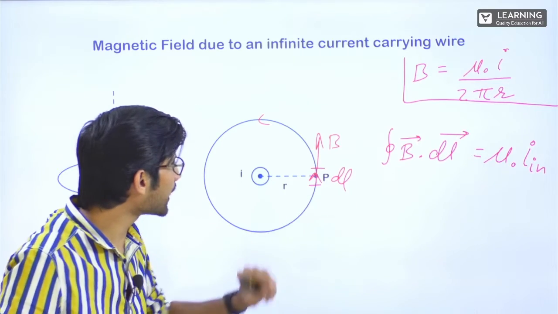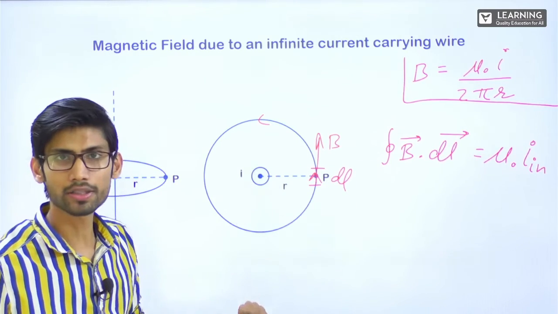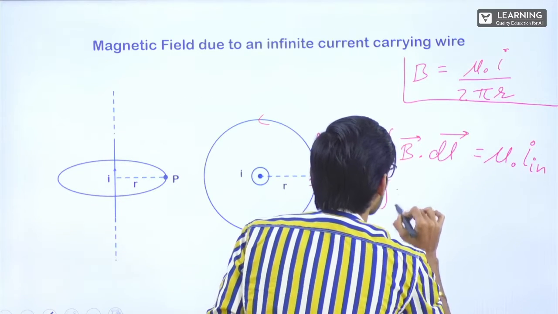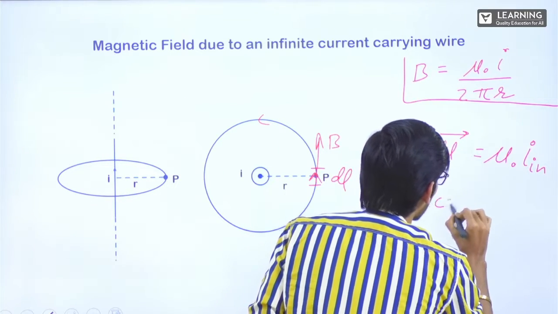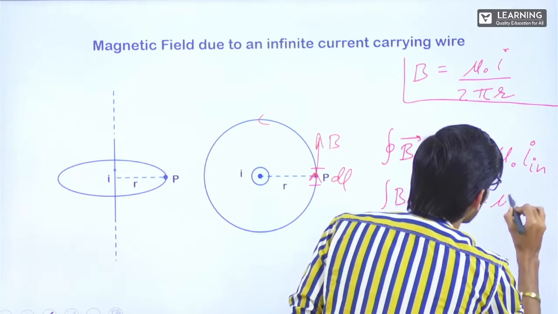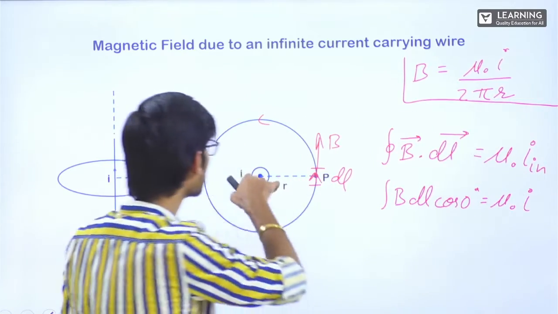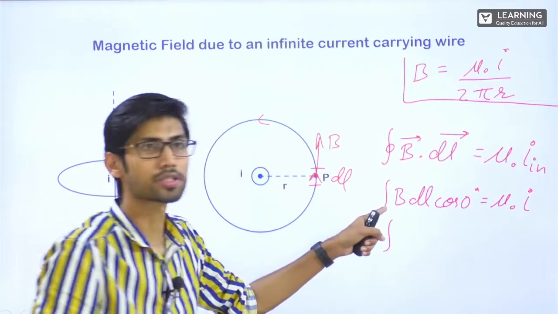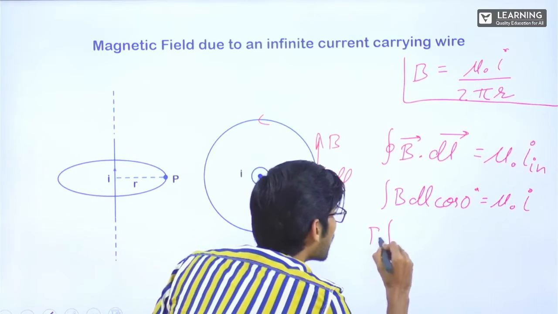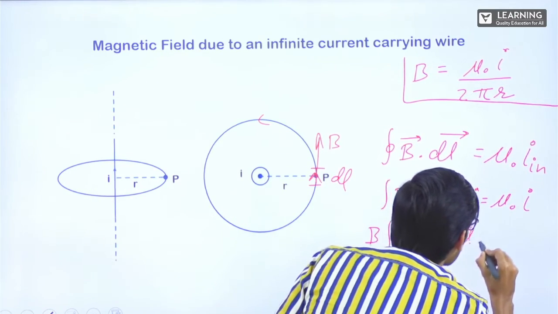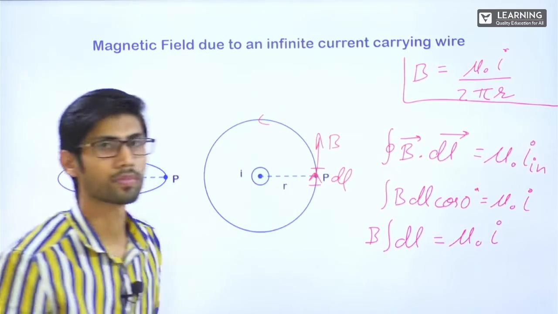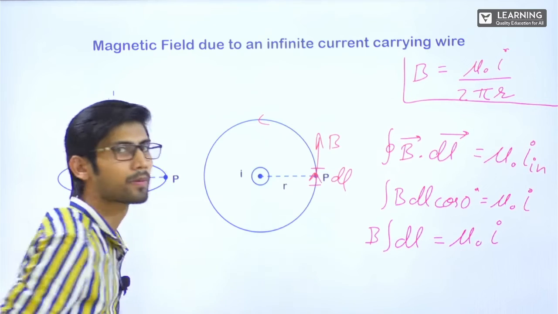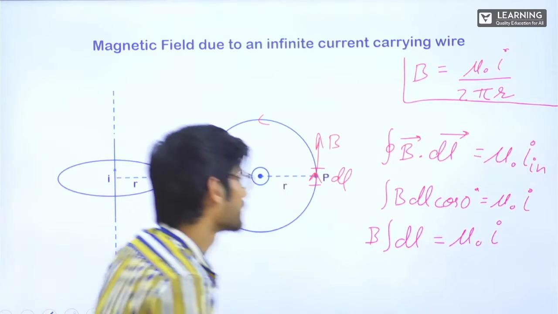Now B and dl have the same direction, so cos theta is cos 0, which is 1. So I can write this as integral B dl cos 0 is equal to mu naught into I, because I inside is nothing but I. Now this B is constant, so B will come out. B integral dl is equal to mu naught into I. Integral dl, if I integrate for this entire circle, is the circumference, that is 2 pi r.